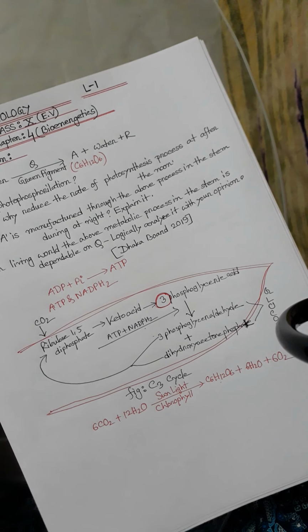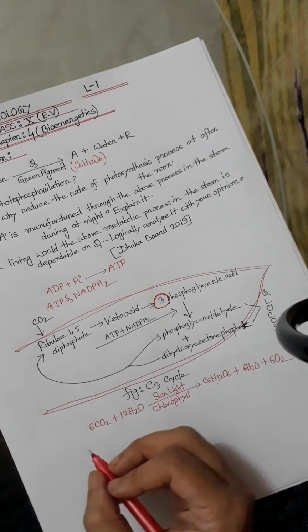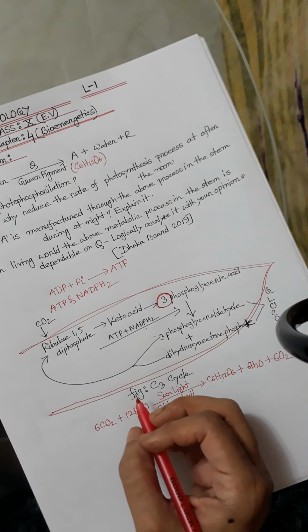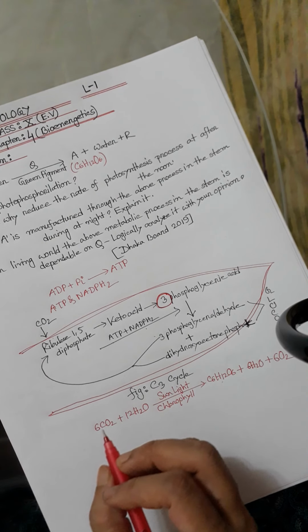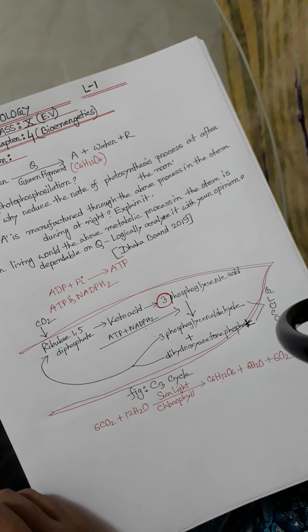Photosynthesis is generally carried out well with light of wavelength between 400 to 480 nanometer and 680 nanometer.